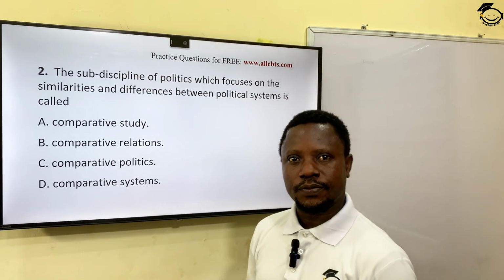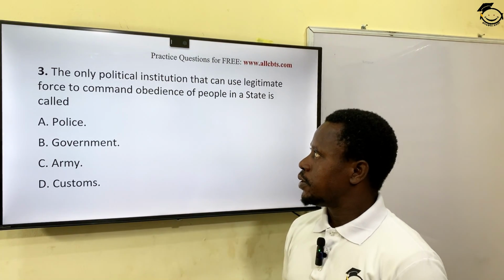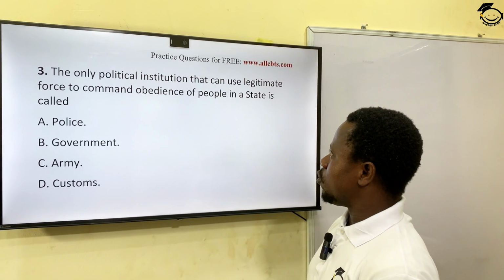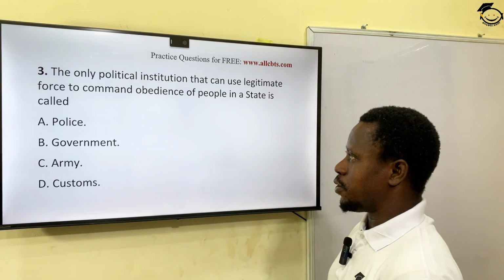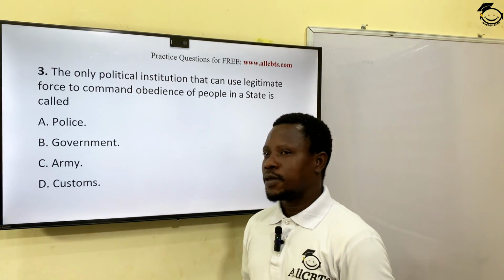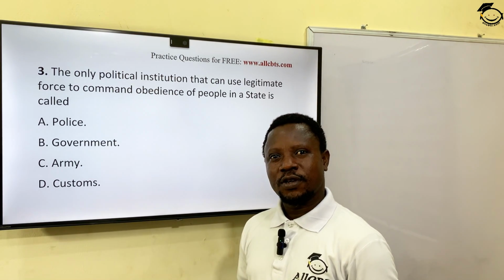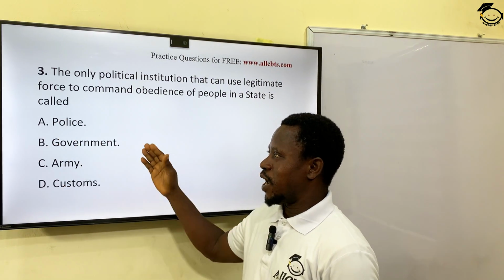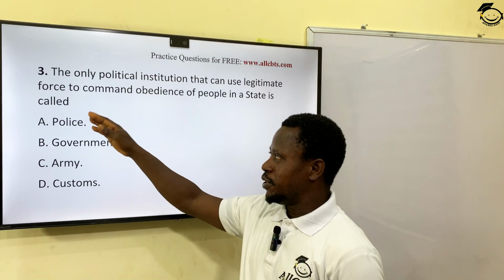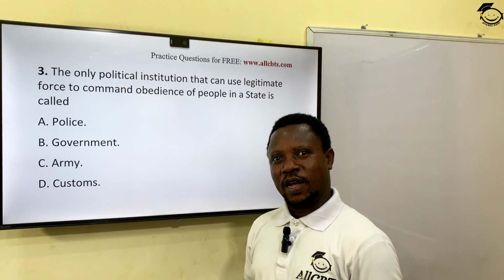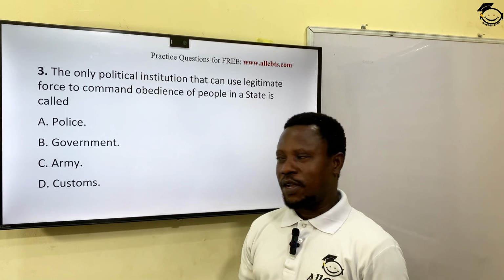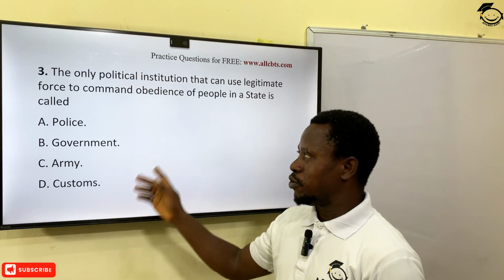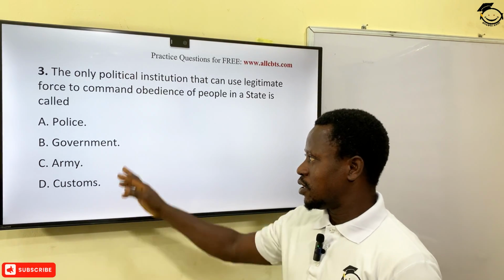Let's see the next question. The only political institution that can use legitimate force to command obedience of people in a state is called police, government, army, customs. If you look at these options, all of them are encapsulated by one word. Police is part of government, part of the executive arm of government. Army is part of the executive arm of government. Customs is also controlled as an agency under the executive arm of government. So the most correct answer here is option B, government.